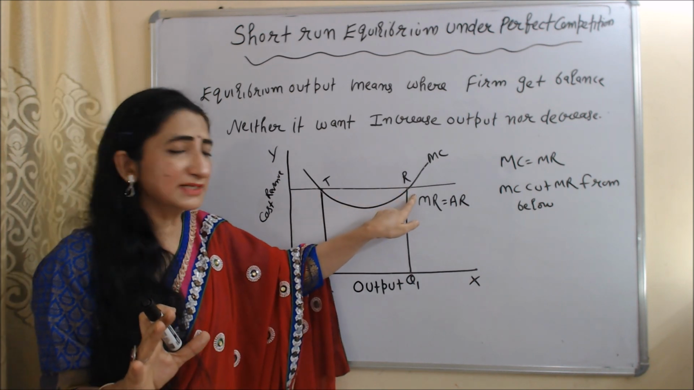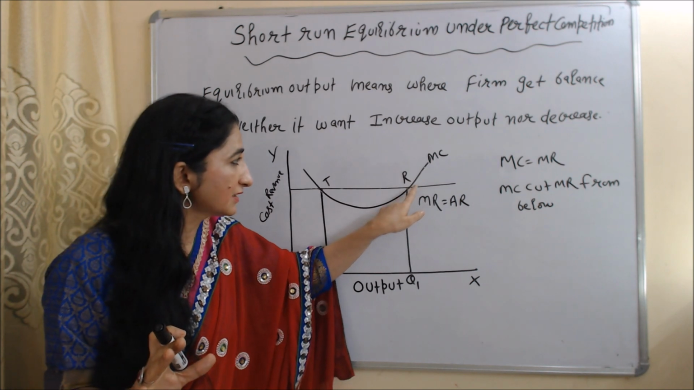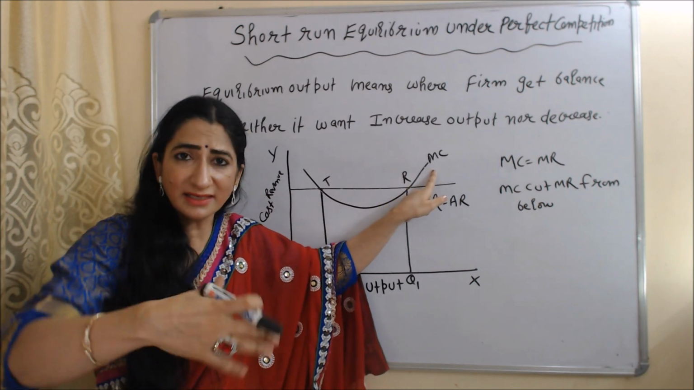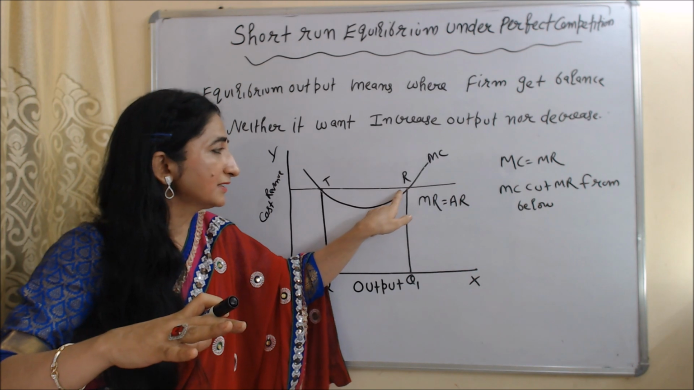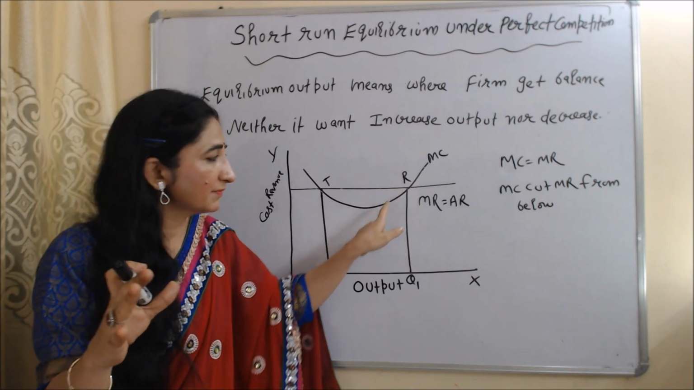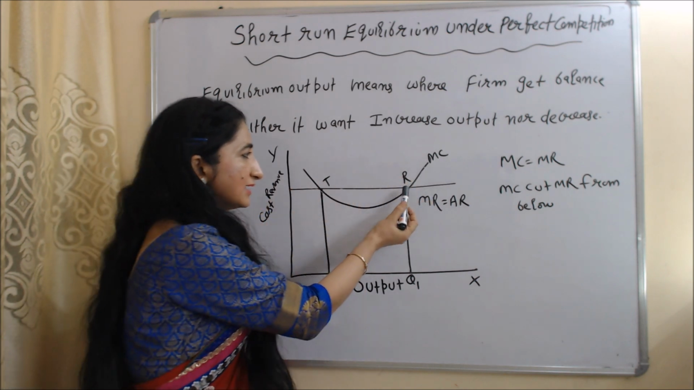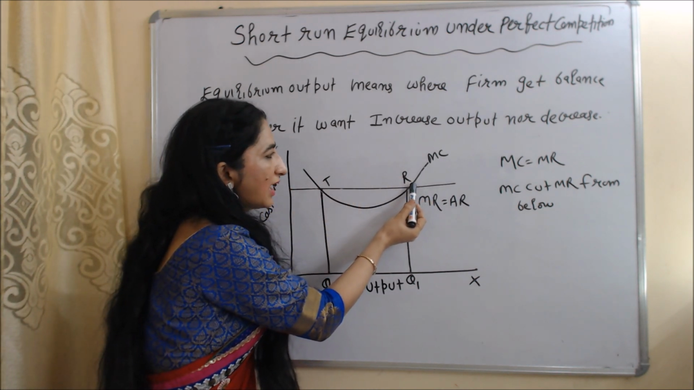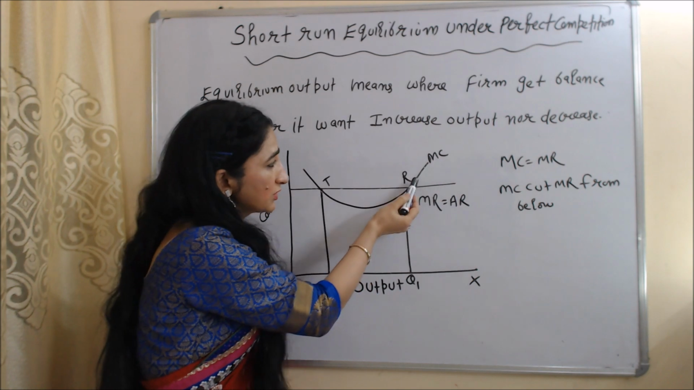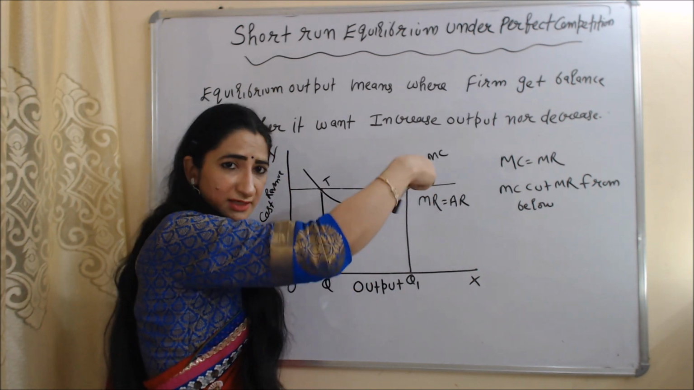But R is stable equilibrium point. You can see after R our MC start increasing, because at this R point MC become equal to MR by cutting from below, not from above. That's why you can see R is our stable equilibrium point. After R point, firm cannot produce because marginal cost start increasing.